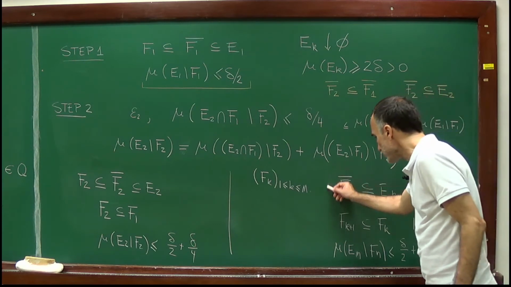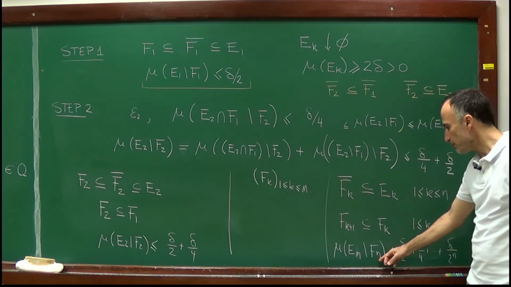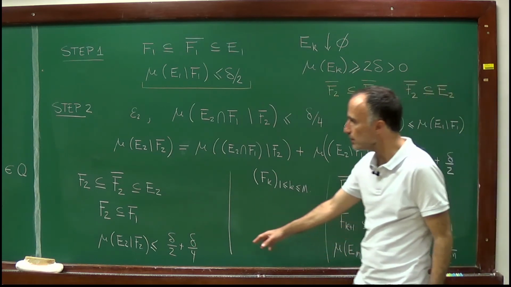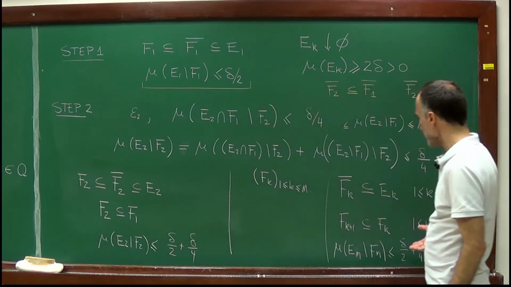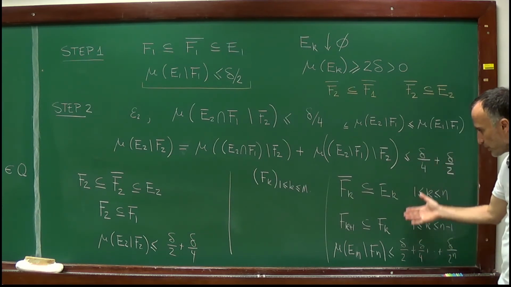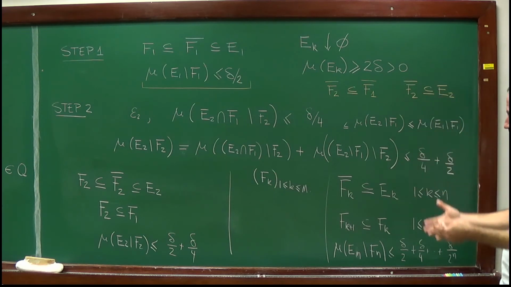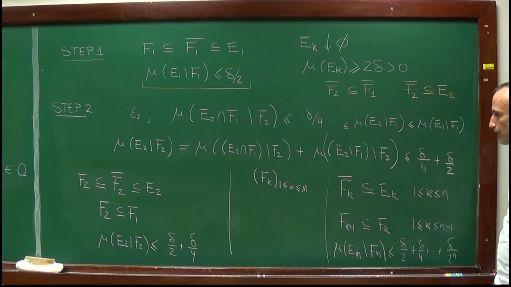So I will assume that I constructed these sets up to a level n. We did it here at level n equal to 2. And I will construct a set Fn+1, which has all these properties, in order to use an induction argument to say that in fact we have constructed a countable family of sets satisfying these assumptions for each n.